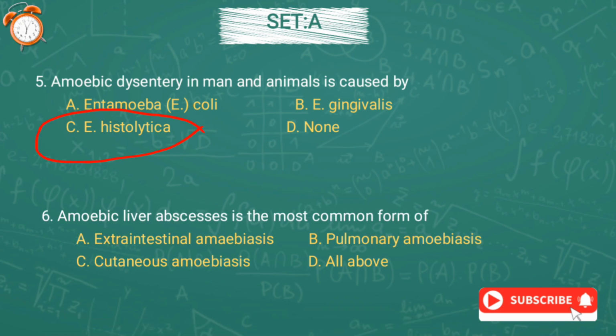Question number 6. Amoebic liver abscess is the most common form of option A extraintestinal amoebiasis, option B pulmonary amoebiasis, option C cutaneous amoebiasis, or option D all above. And the answer is option A, extraintestinal amoebiasis.